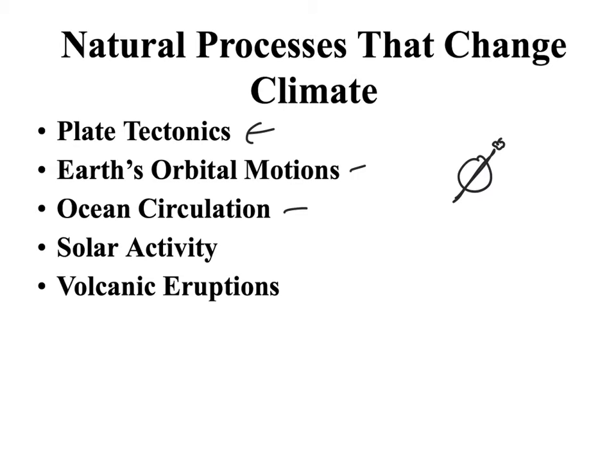Now, ocean circulation, if that were to change, that could change the climate as well. And that's one of the things we're worried about with the melting of the ice caps, is how will that change our circulation of our currents. So we can see where that might be an issue. We can have changes in solar activity. For the most part, it's common, but sometimes we might have a period of activity where the sun's going to be a little more violent, and that would cause a little bit of warming there.